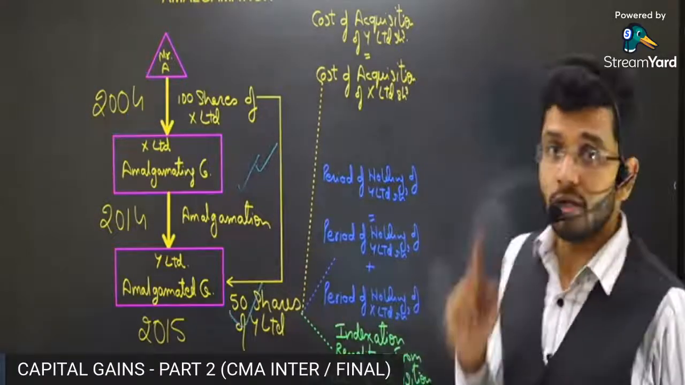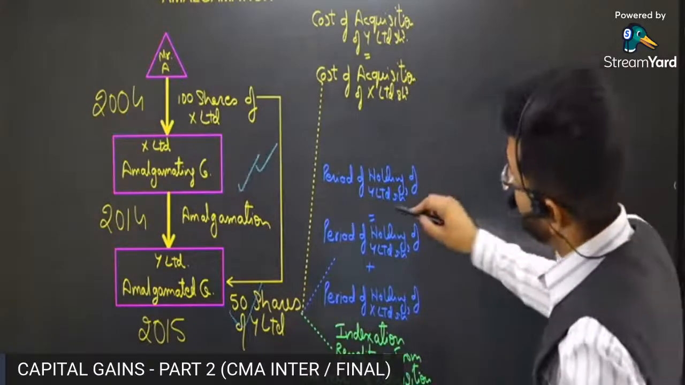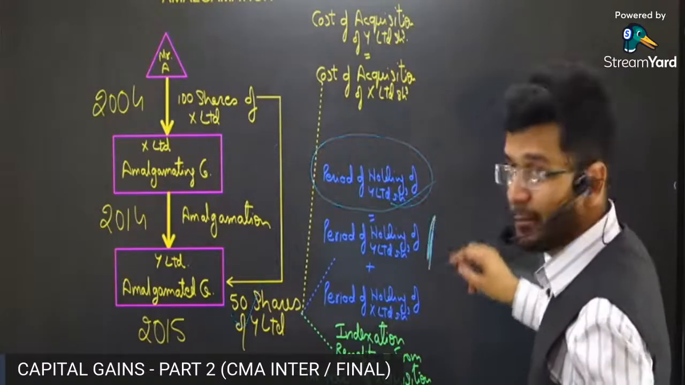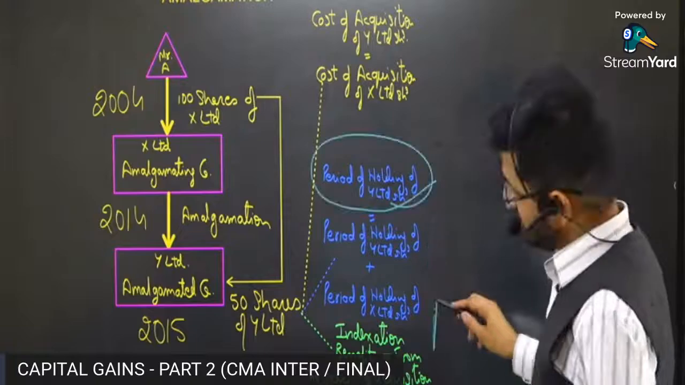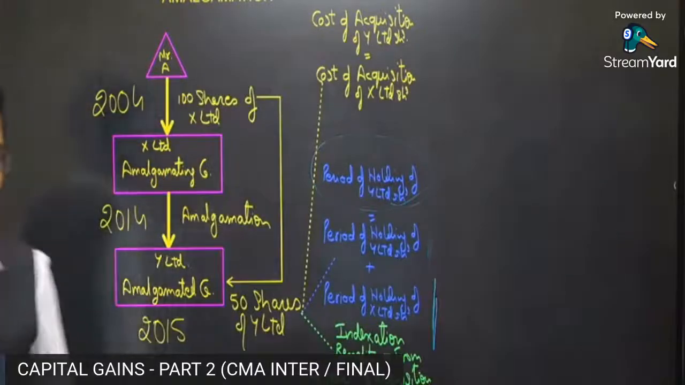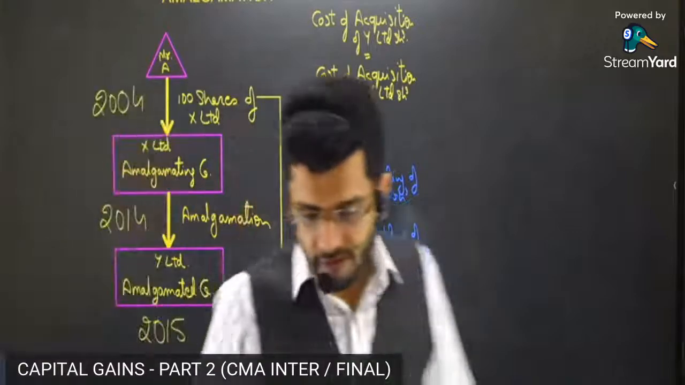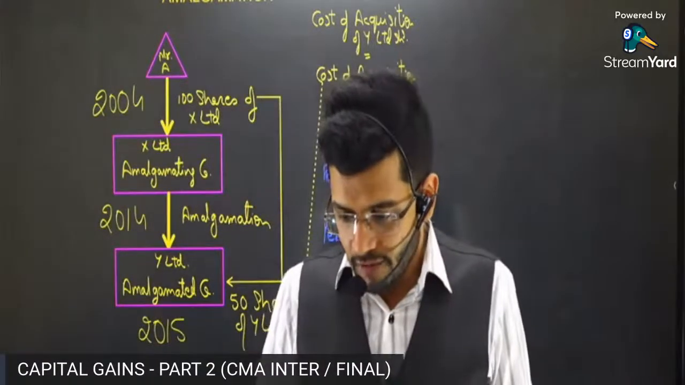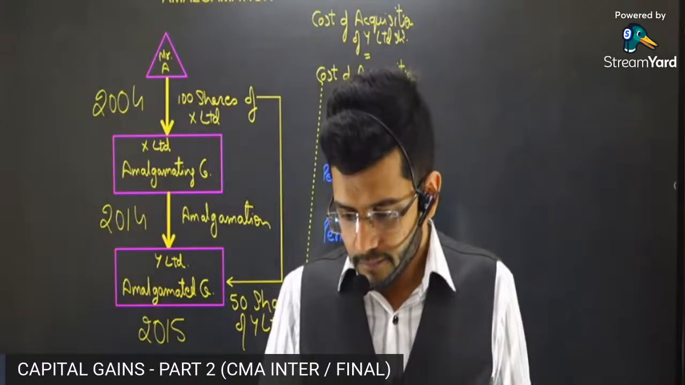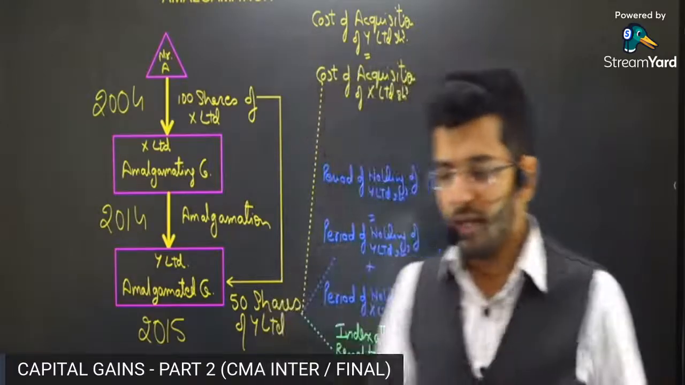There are 2 options. What does law say? Law says period of holding of Y Limited shares is equal to period of holding of Y Limited shares plus period of holding of X Limited shares. So both the benefits are to be given to the assessee. Period of holding of Y Limited shares, period of holding of X Limited shares. That is how we are going to compute.